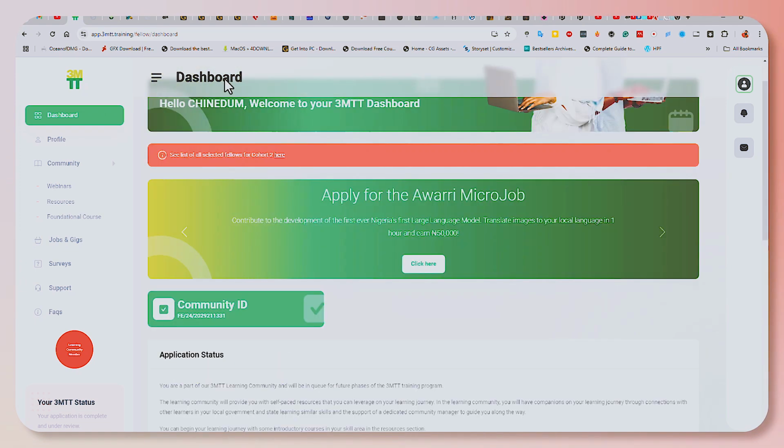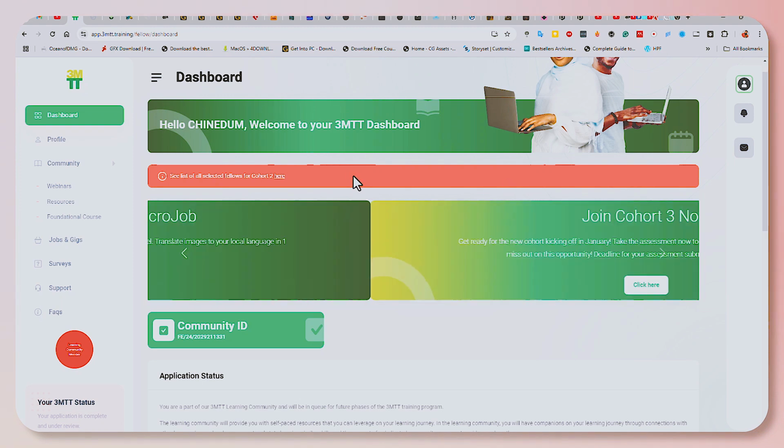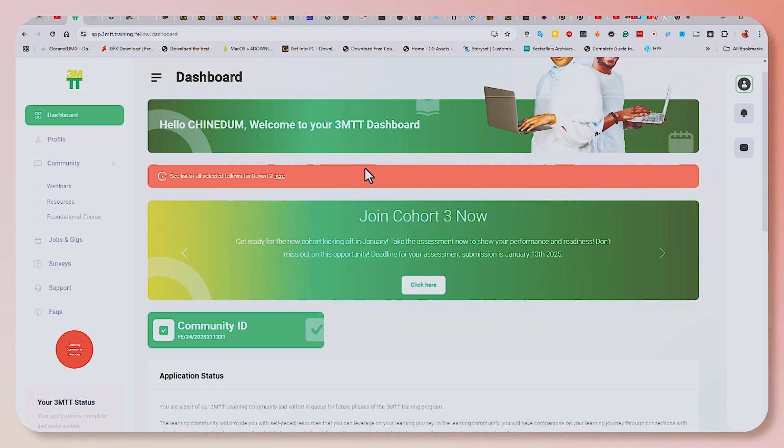So once you are done with this and your account is active, you have to click on join the waitlist. So if you don't see join the waitlist, then that shouldn't be an issue. So that means that phase has passed. The waitlist is actually the waitlist for Cohort 3. So that means it has passed. So all you have to do is to come down here, and then you want to apply to join the Cohort 3 now.